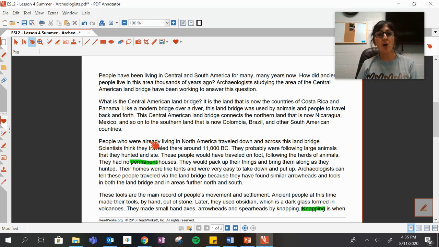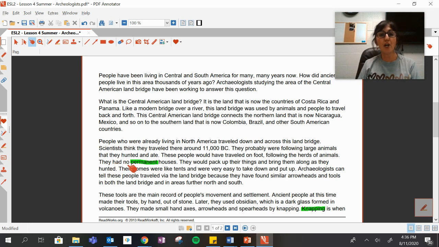People who were already living in North America traveled down and across this land bridge. Scientists think they traveled there around 11,000 BC. They probably were following large animals that they hunted and ate. These people would have traveled on foot, following the herds of animals.